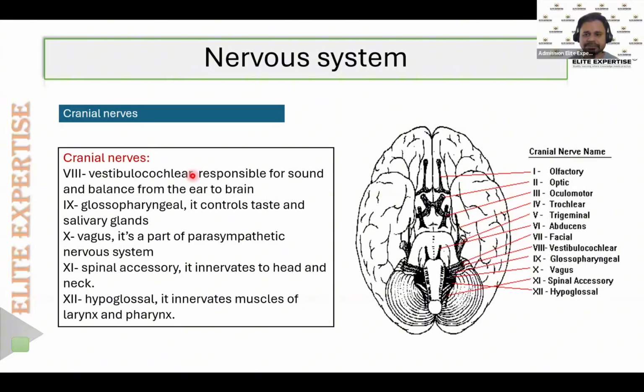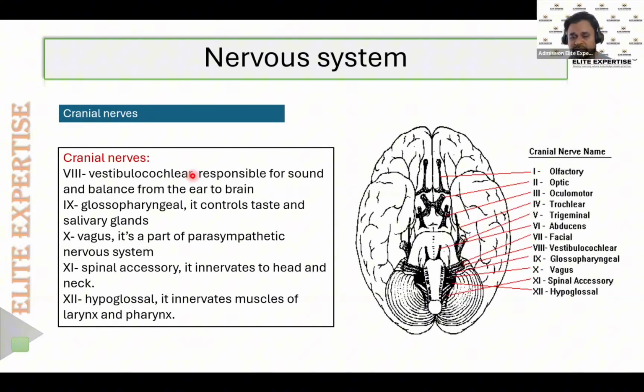So in this way, sometimes in the examination, straight away they will ask the question: among the following, which drug will cause damage to the eighth cranial nerve? Or which drug will cause damage to the optic nerve? That is, ocular damage. Which drug will cause damage to the optic nerve?